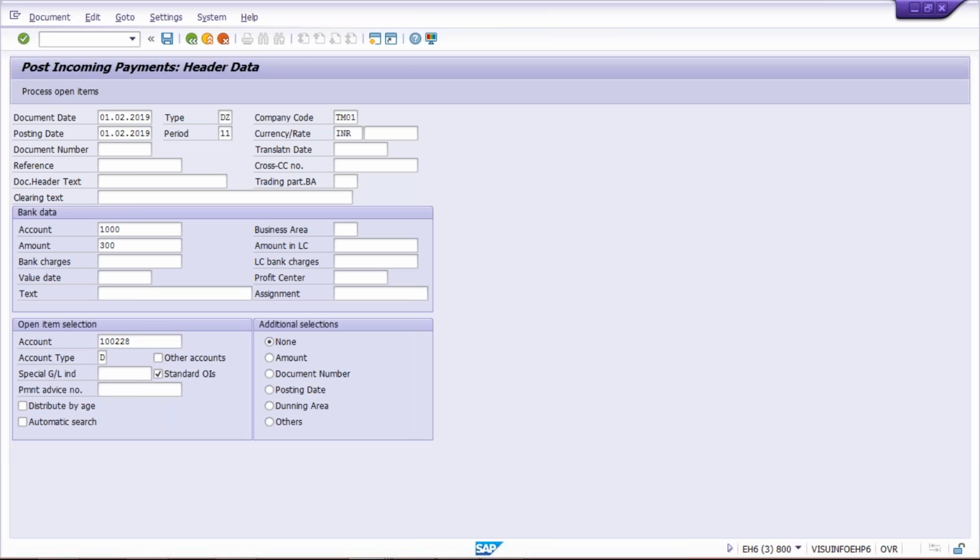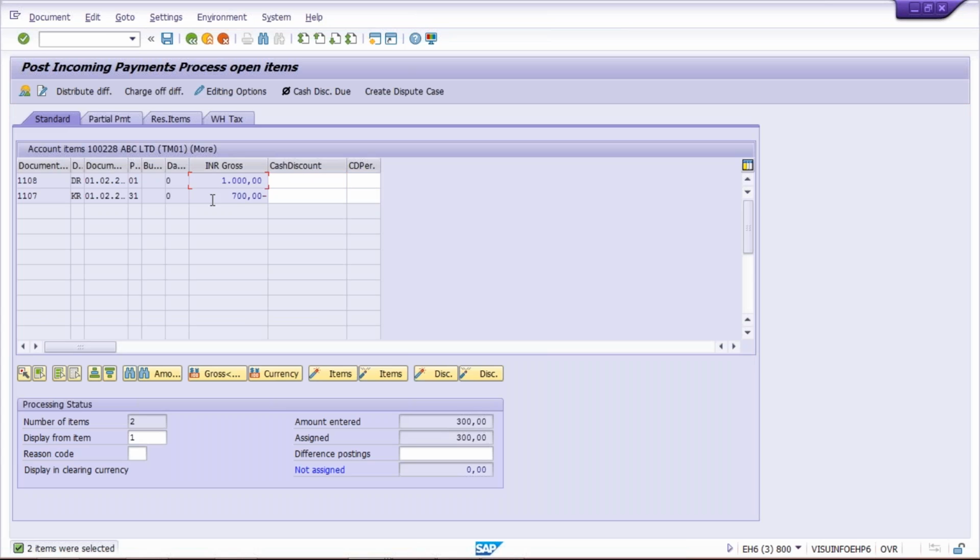So now once you press enter, look here, both line items are appearing. The customer line item is appearing and the vendor line item is also appearing. Why? Because this ABC Limited is your trading partner. It means ABC Limited is your customer and also your vendor, and we have linked both master data. That is how both open items are appearing.